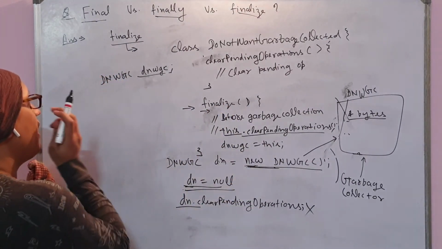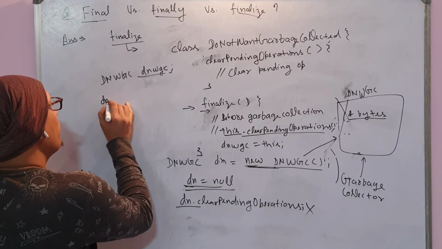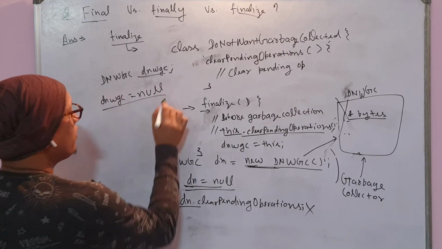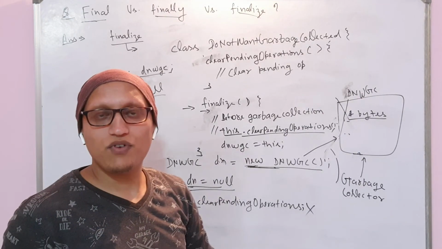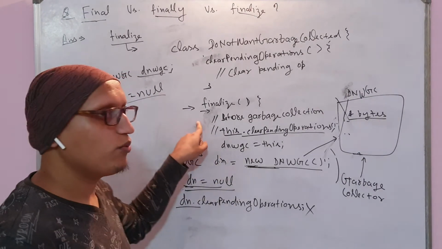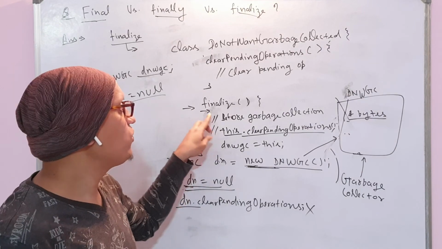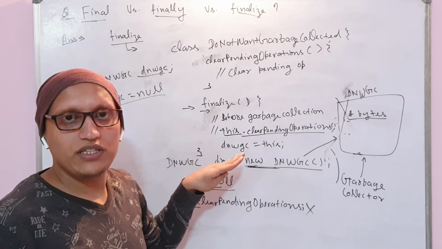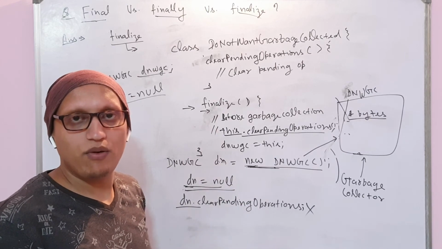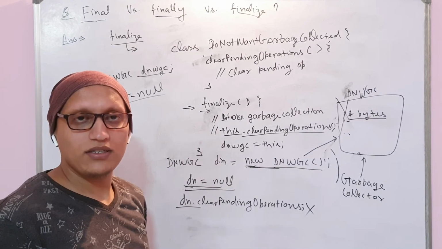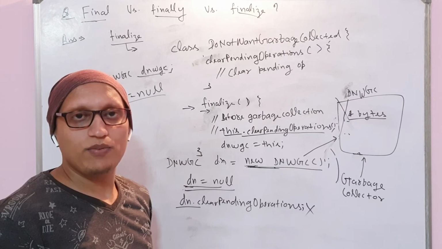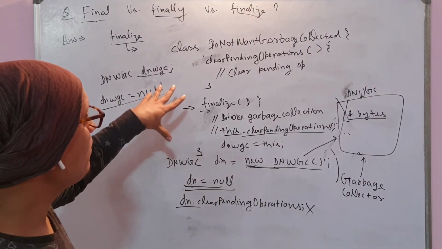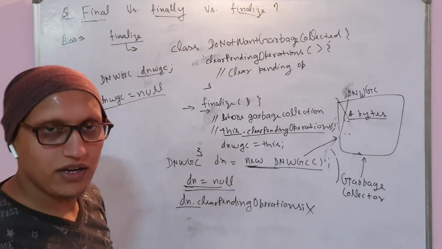If the object is dereferenced again, then from the second time this method is not going to be called. So finalize is the method which helps us in performing our pending operations, and in retaining the object if it is getting garbage collected. That is all about finalize.